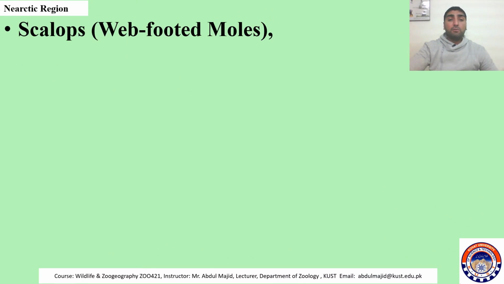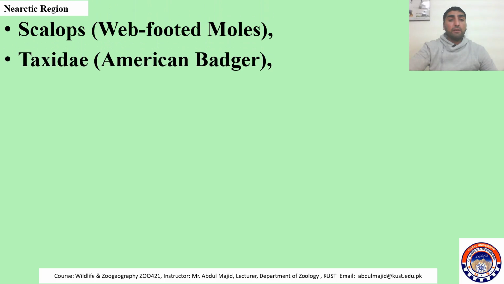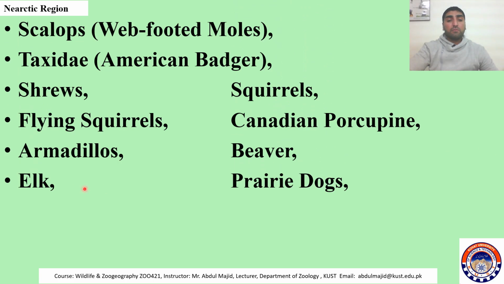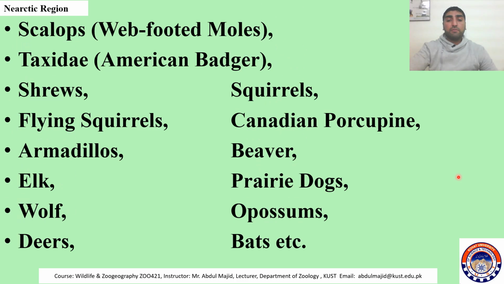There are Scalopus, the web-footed moles, Taxidea, the American badger, shrews, squirrels, flying squirrels, the Canadian porcupine, armadillos, beavers, elks, prairie dogs, wolves, opossums, deer, bats, and many other species.